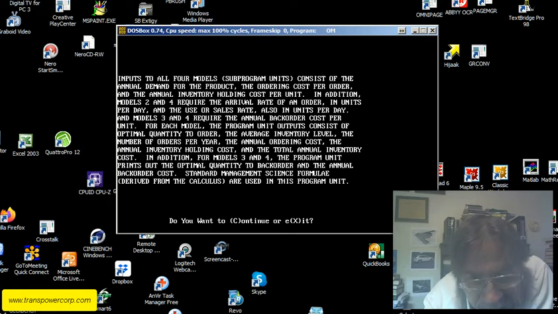For each model, the program unit outputs consist of the optimal quantity to order, the average inventory level, the number of orders per year, the annual ordering cost, the annual inventory holding cost, and the total annual inventory cost. In addition, for models 3 and 4, the program unit prints out the optimal quantity to back order and the annual back order cost. Standard management science formulae derived from the calculus are used in this program unit. Hit C to continue.